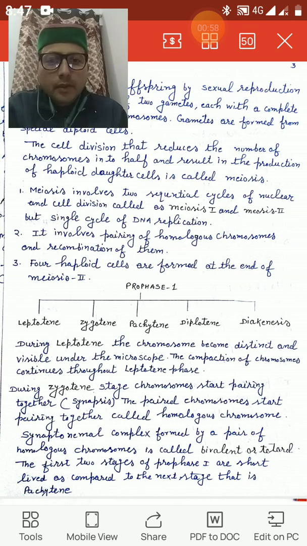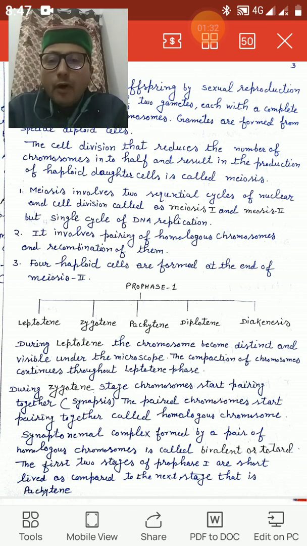So in this sequence, today we will talk about a very interesting topic in cell cycle, that is meiosis. We have already discussed in our previous video that is related to mitosis. Now we will talk about meiosis. The production of offsprings by sexual reproduction includes the fusion of two gametes. We know that male gametes and female gametes, and fusion of male and female gamete results in the formation of zygote, and that will lead to the development of new organism.